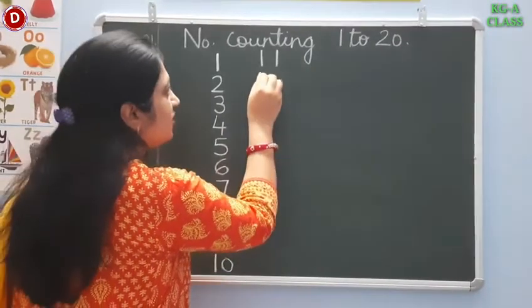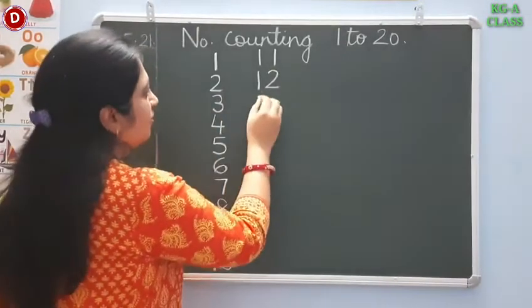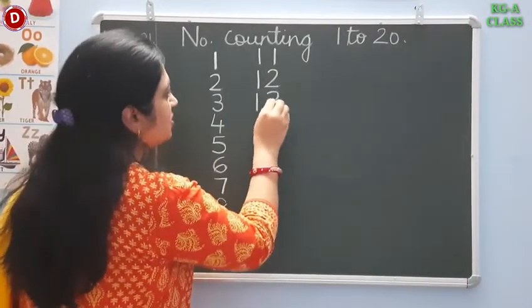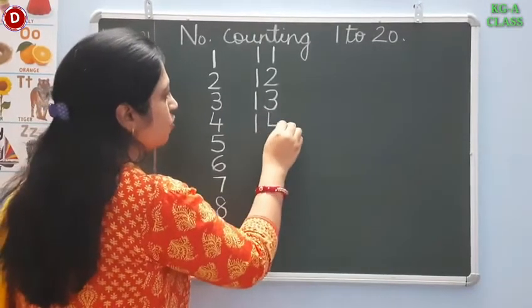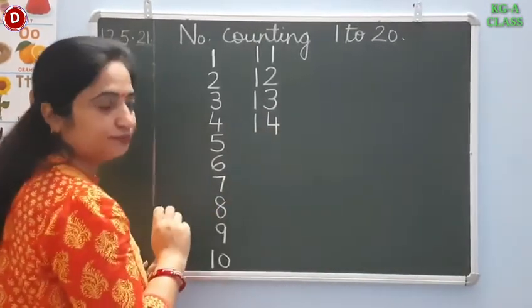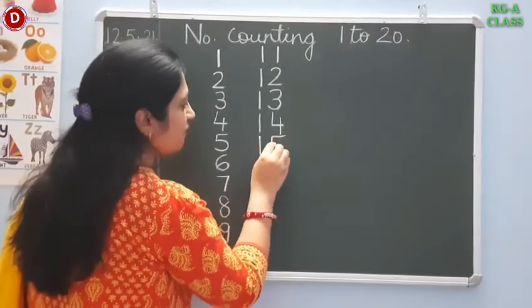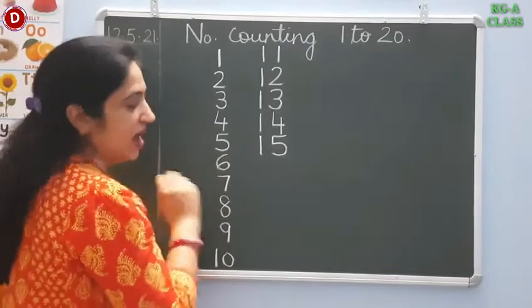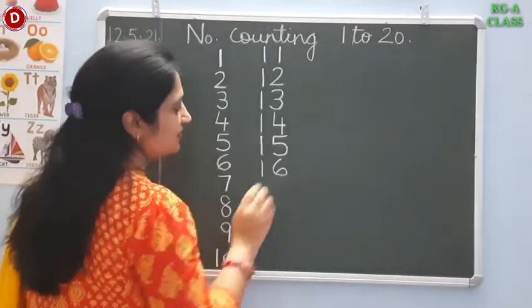Then after 11 comes 12. 1, 2, 12. Then 1, 3, 13. After 12 comes 13. After 13 comes 1, 4, 14. After 14, the next number is 1, 5, 15. After 15 comes 16. 1, 6, 16.